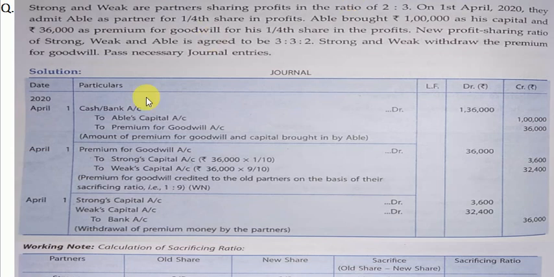So the first entry goes: cash or bank account debit to Abel's capital account, to premium for goodwill account. See, the question says he's bringing capital rupees 1 lakh. That is why Abel's capital account will be credited with 1 lakh. Then premium for goodwill account is credited with 36,000. Total money coming into the business is 1,36,000: capital 1 lakh and 36,000 premium for goodwill. Being premium for goodwill and capital brought in cash.